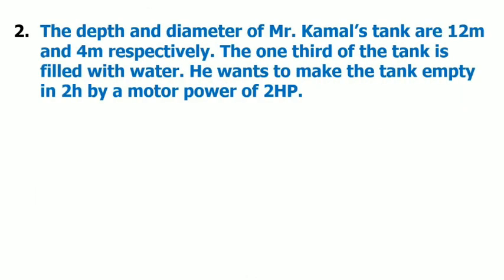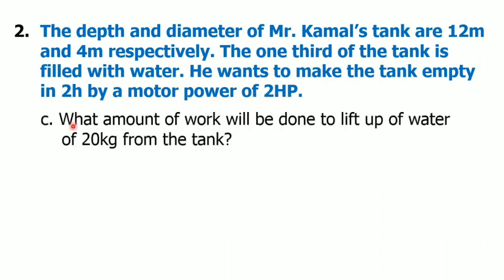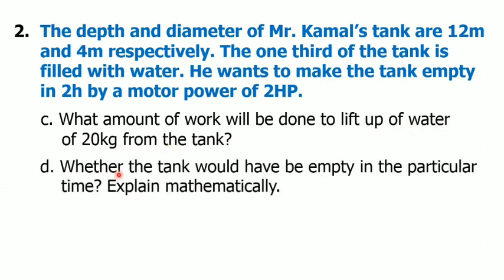Second creative question: the depth and the diameter of Mr. Kamal's tank are 12 meters and 4 meters respectively. One third of the tank is filled with water. He wants to make the tank empty in 2 hours by a motor of power 2 HP. Question C is what amount of work will be done to lift up 20 kg of water from the tank. And question D is whether the tank would have been emptied in the particular time. Explain mathematically.